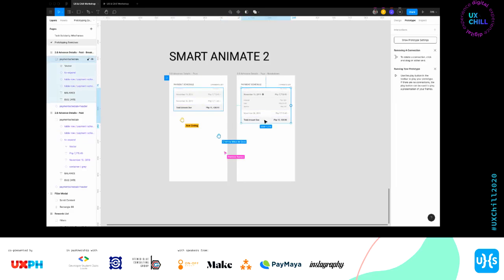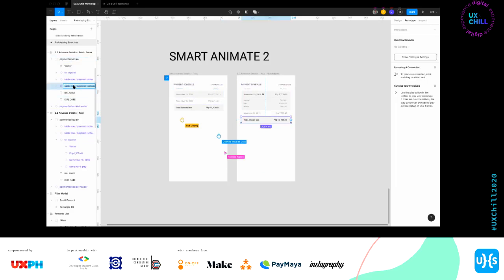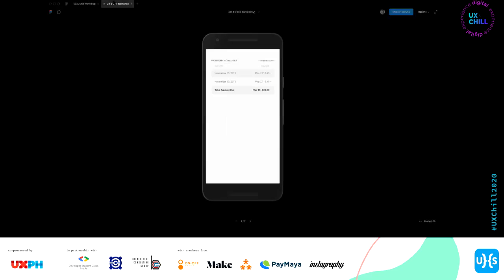Okay, what if hindi? Like for example, palitan ko yung nito. Lagyan ko ng 0. Ay, yung layer name. Ano yung tsura niya? Go here to prototype. So nakita niyo yung disconnect sa total amount due. Hindi siya mukhang nag-move unlike yung November 30. Easy fix.